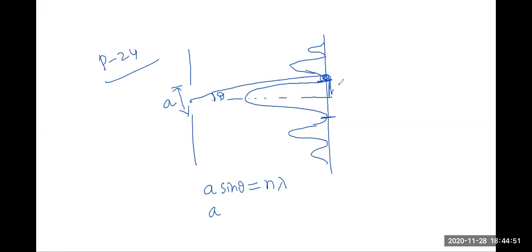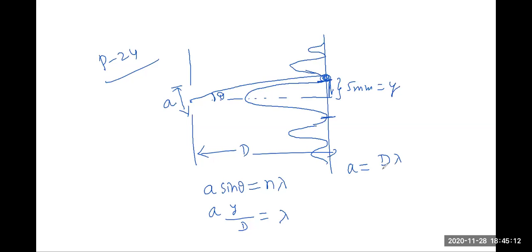The first minimum of the diffraction pattern is situated at 5 mm. This distance is 5 mm, given. Let us call this y. So y by this distance d is equal to n lambda, n is 1. So he is asking for the width of the slit, that is A is equal to d lambda by y.